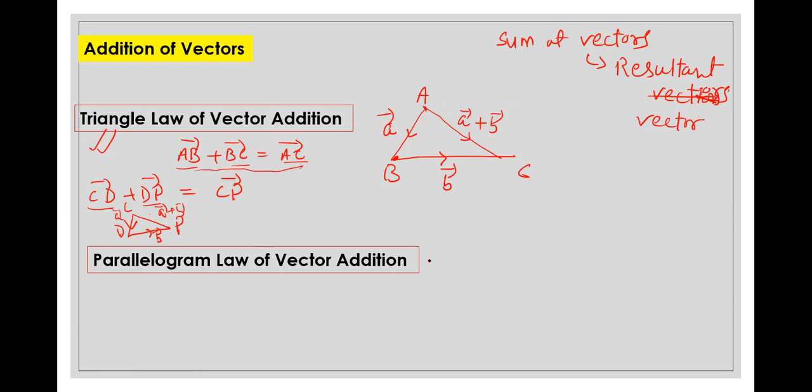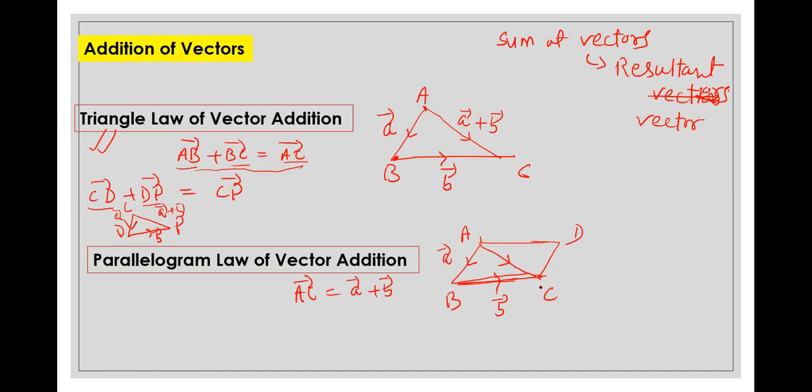Okay. Now, parallelogram law of vector addition, what does it state? Suppose you have a parallelogram like this. As I said, it is a bit of an extension of the triangle law. Let us take any two adjacent sides. Suppose this is A vector, this one is B vector. The diagonal AC: AB plus BC equal to AC. So diagonal AC will be representing A vector plus B vector.